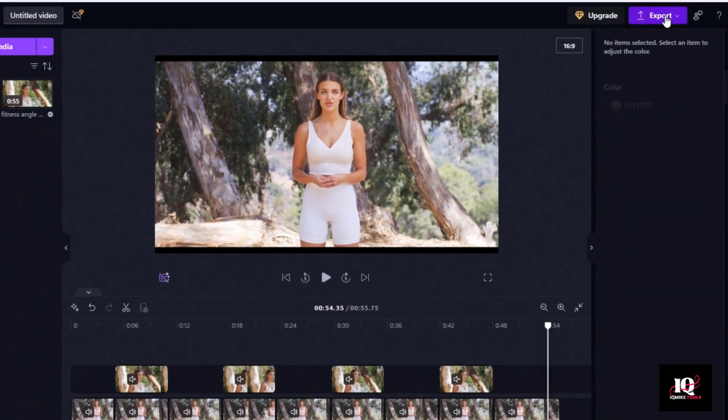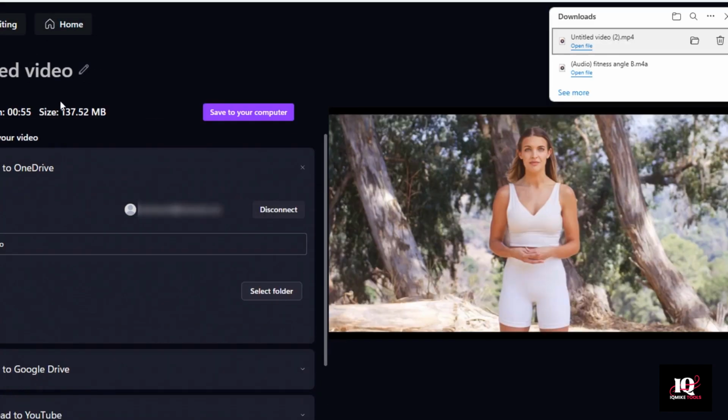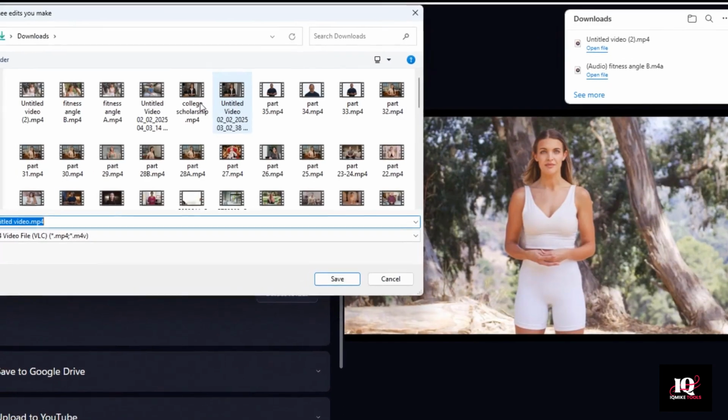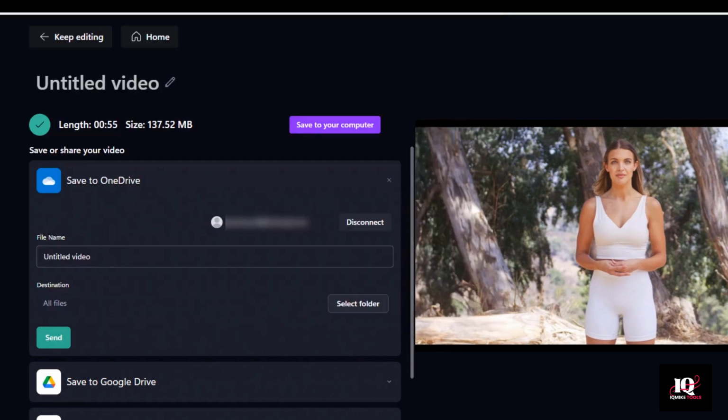Let's go ahead and click export. I'm going to go with 1080p, and I'm going to save it to my computer. I'll call it Fitness 2 Angle. Now if I open up that file.